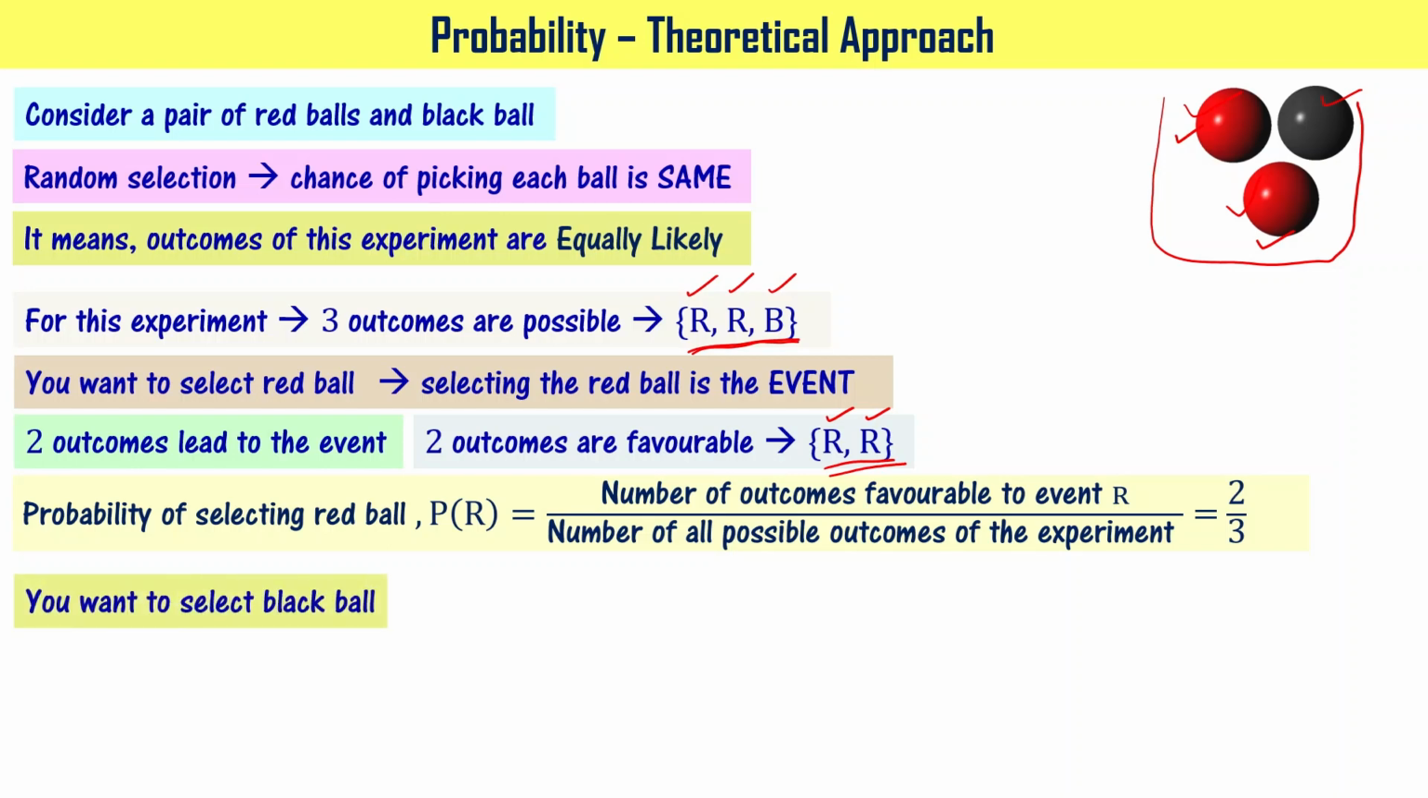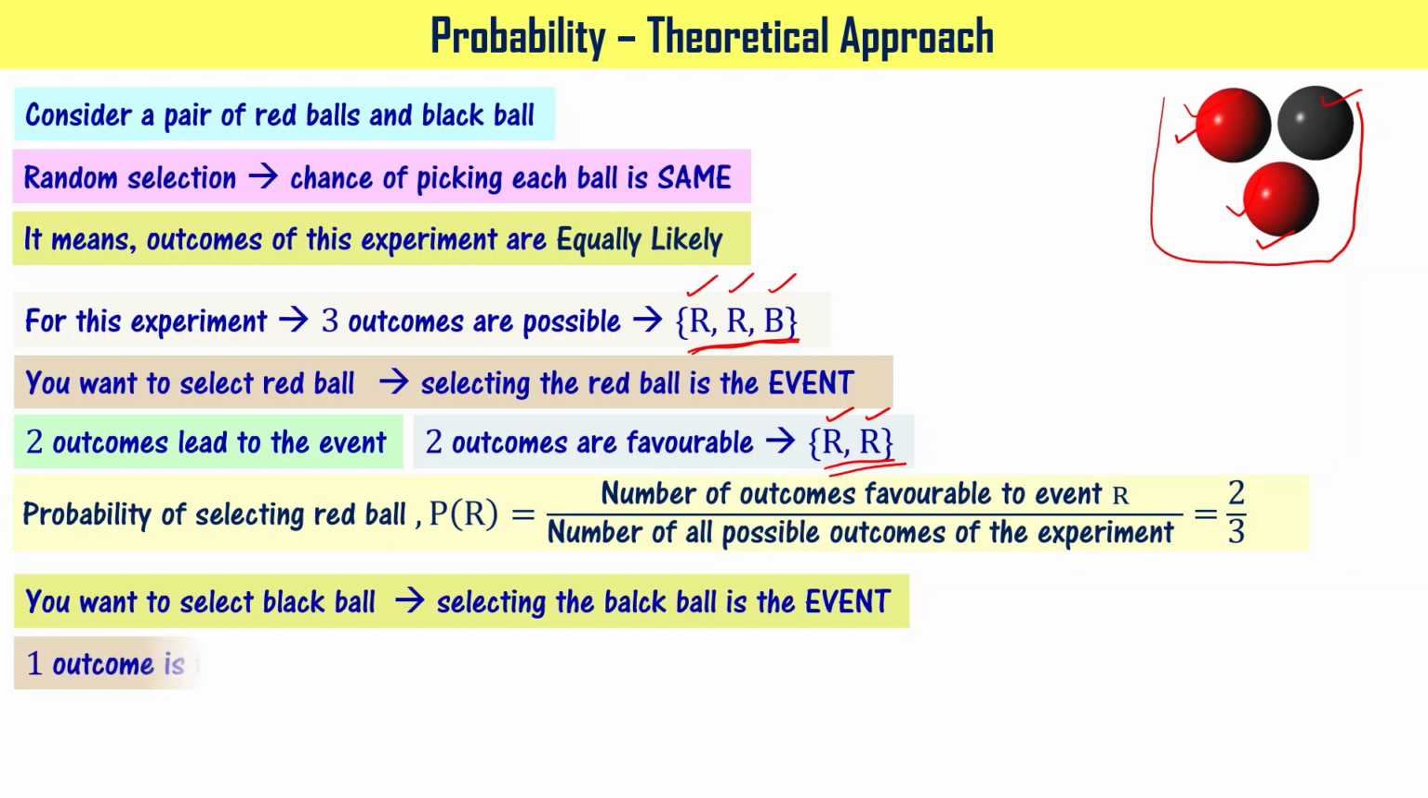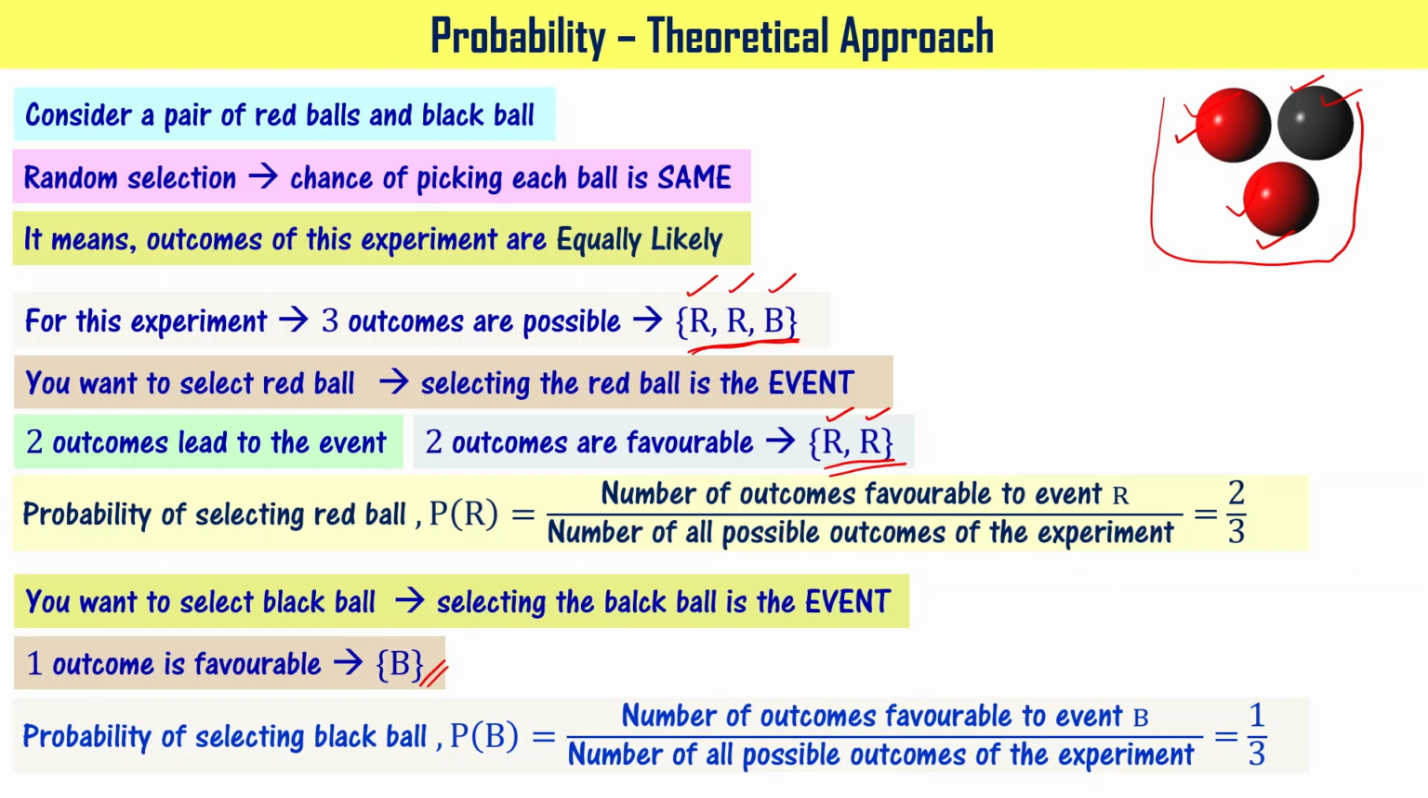Let's say that you want to select the black color ball. So now selecting the black color ball is the event, right? So only one outcome is favorable because I can only pick this black color ball. There are no more black color balls in the bucket, right? So the favorable outcome is 1, B here. So the probability of selecting the black color ball is going to be the number of outcomes favorable to event B, that is 1, divided by the number of all possible outcomes of the experiment, that is 3. So the probability of selecting the black ball is 1 by 3, right?